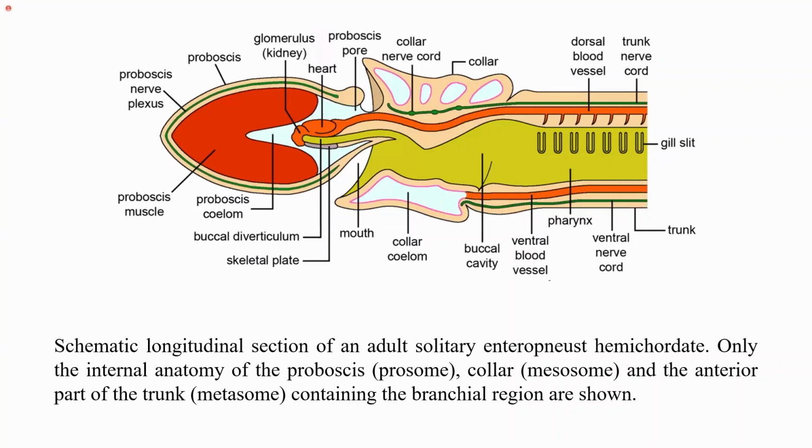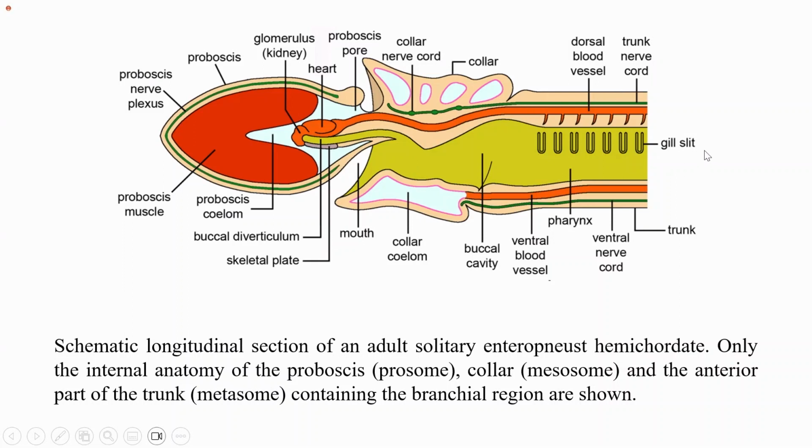This is just a schematic longitudinal section of an adult enteropneust hemichordate. Internal anatomy of the proboscis has been shown. Proboscis is the prosome, collar is the mesosome, which is the middle part, and the trunk is the metasome. So here you can see in the proboscis, you have the kidney, which is the glomerulus here, and you have the proboscis gland that helps in excretion. The heart is located near the collar region and at the end of the proboscis. So you can say that the heart is located near the proboscis pore. Then they have a collar nerve cord.